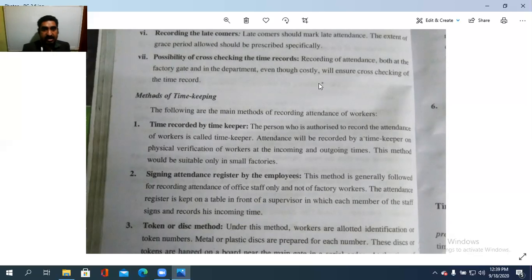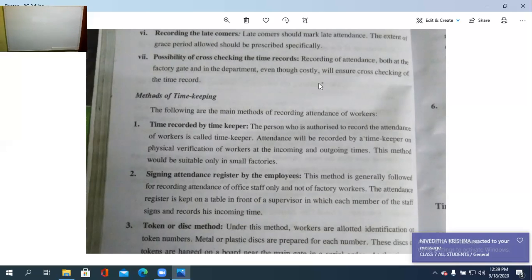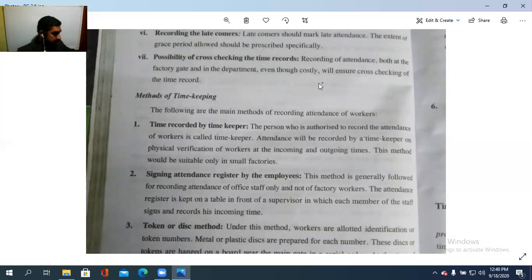Then signing the attendance register by the employees. Another method. This method is generally followed for recording the attendance of office staff only and not of factory workers. Because factory workers means what? How many workers will be there in a factory? Too many. So it is a tedious task. So it can afford only for the office employees, with an attendance register signed by each and every employee at the in column and the out column. മറ്റേത് വർക്കർക്ക് അപ്പൊ അതിന് തന്നെ ഒരു സമയം പോകും അവർക്ക്. So it can afford only for office workers or office employees.